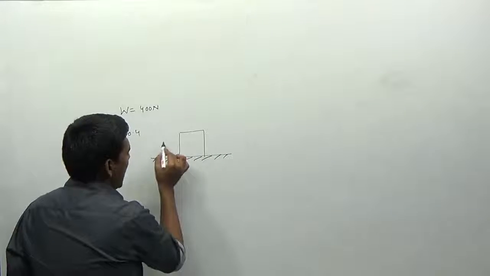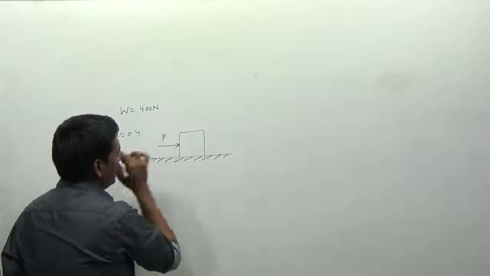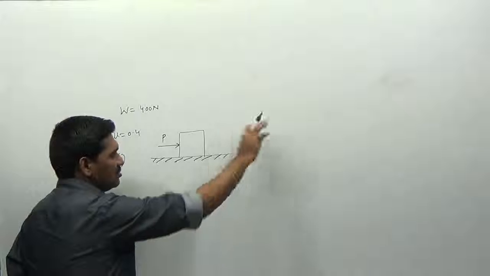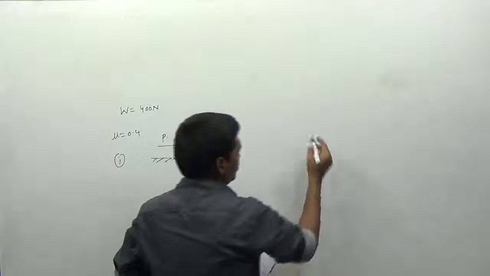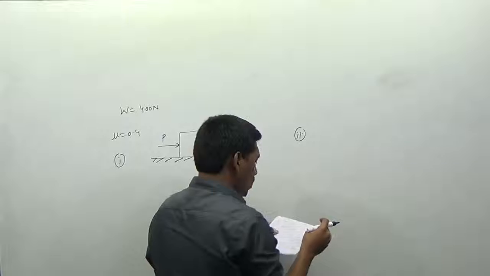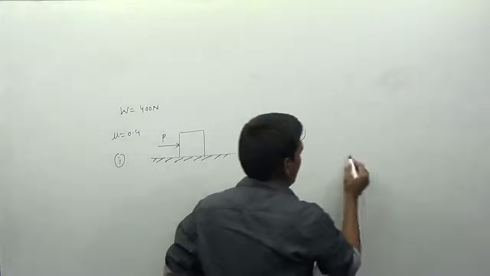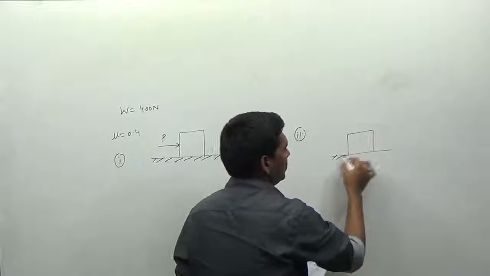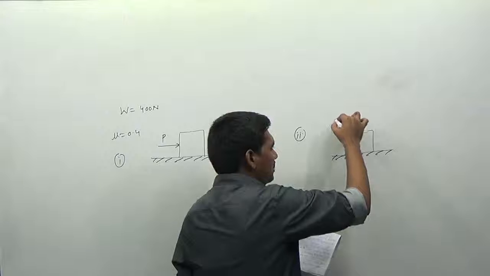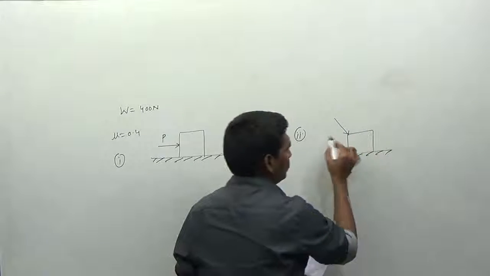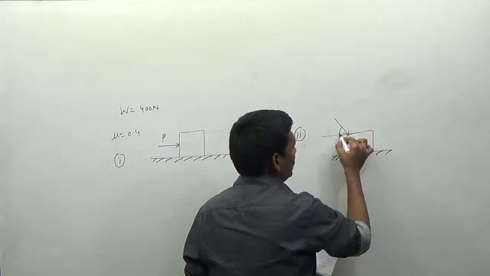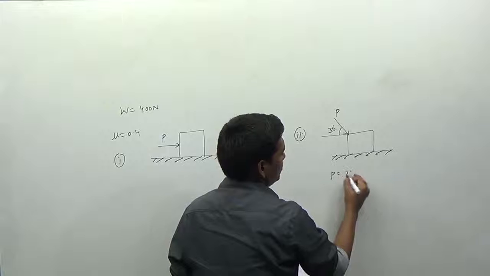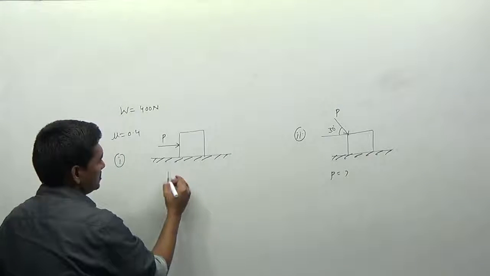Now what I am doing is, I am applying a force P here. Okay, in the first case, what is the force that is required to move the block if it is applied in the horizontal direction? And the second case is if it is applied downward at 30 degrees to the horizontal here. I am taking the same block resting on the horizontal plane here. Now I am applying the force in the downward direction such that it is making an angle of 30 degrees with the horizontal. So what is the force P that is required in this case, and what is the force P that is required in the other case here?